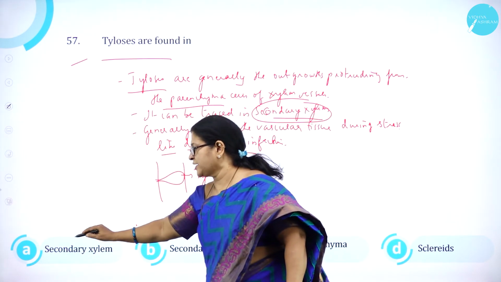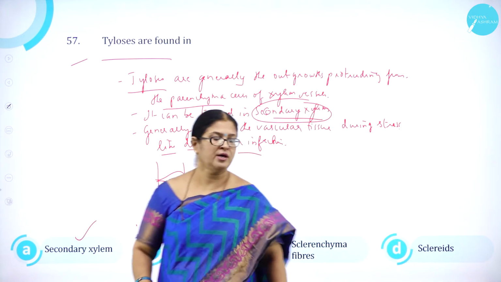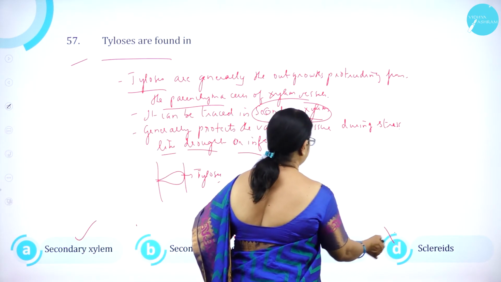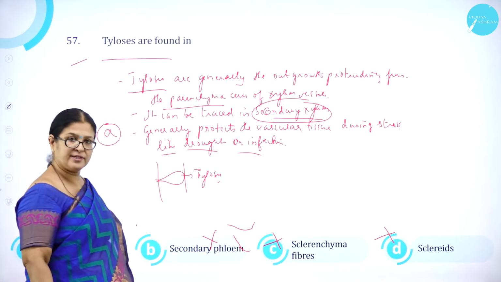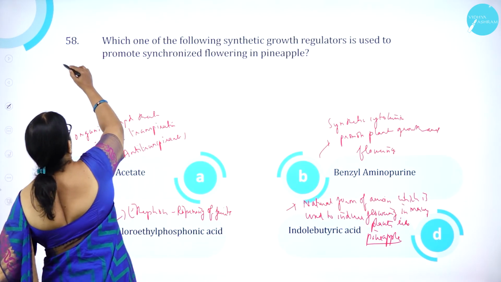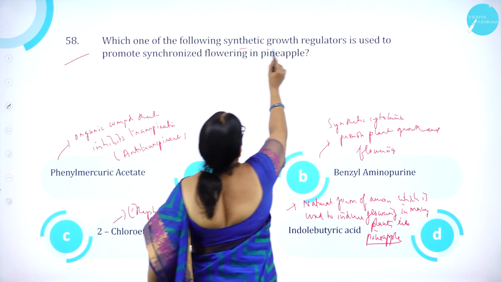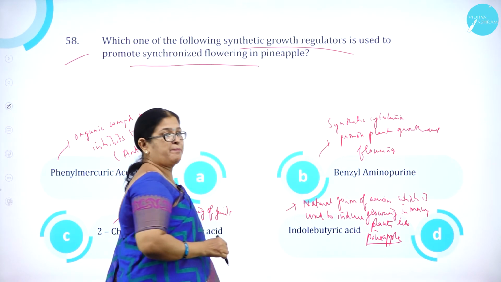Option A, secondary xylem, is correct. Option B, secondary phloem, is wrong. Option C, sclerenchyma fibers, is wrong. Option D, sclereids, is wrong. So option A is correct. Moving on to question number 58. Which one of the following synthetic growth regulators is used to promote synchronized flowering in pineapple?